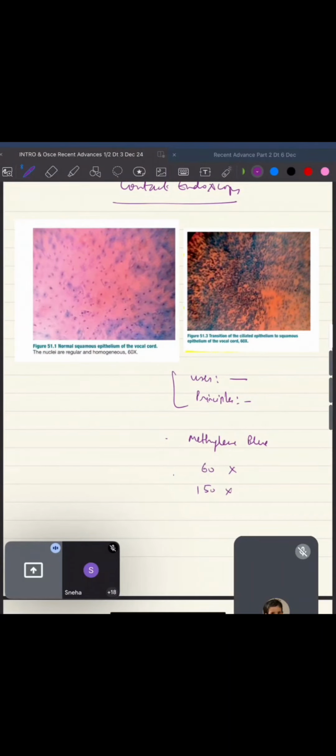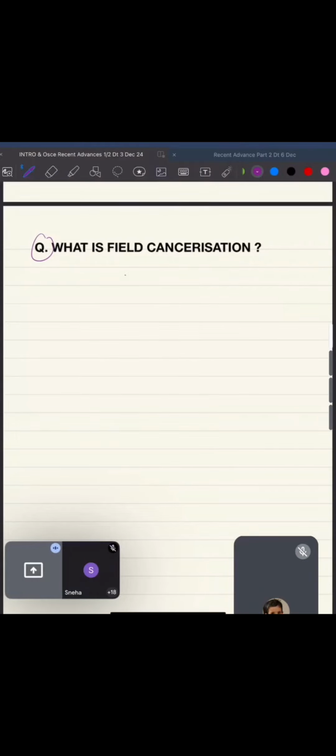Okay, now coming to one very important thing: what is field cancerization? I'll explain it in simple terms and then share a PDF with you. Please go through it. Field cancerization is basically that when a person smokes, his whole aerodigestive tract is exposed to the carcinogens. So it's not that once the oral cavity is treated he is saved and nothing more will happen. Development of other malignancy because of the exposure can take place. It's named after Slaughter et al. It's also called the Slaughter hypothesis. Okay, this is important. Please go through it.